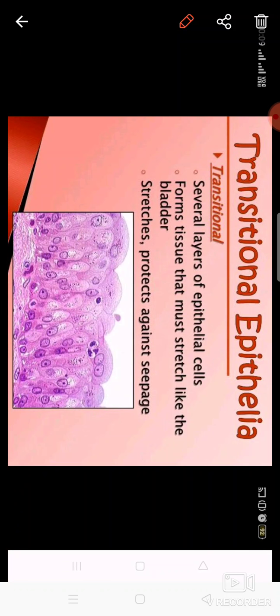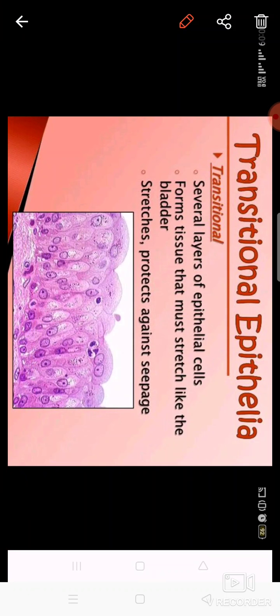Other than that, there are some more, like the neurosensory epithelia, which are present in the regions where some sensations are required. Like these are present in the eyes because you see things; the sensation of vision is here. In the lining of the internal ear, because from there you hear things. And on the tongue, the neurosensory cells help in detecting taste. So these are some of the neurosensory epithelial tissues present in your body in different regions.